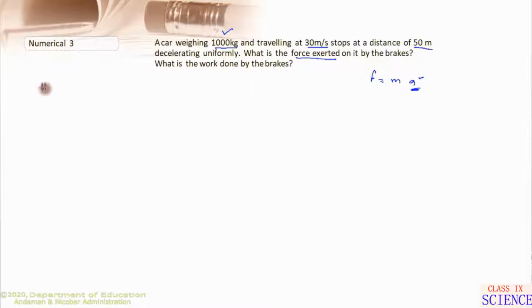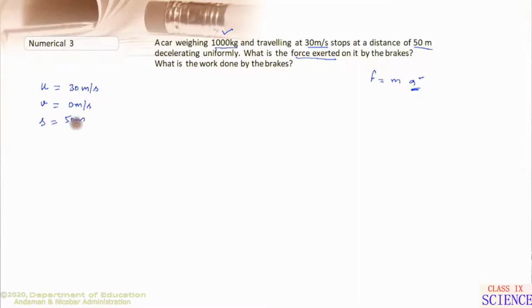Here initial velocity is given as 30 meter per second, and final velocity will be 0 meter per second, since the car stops after covering 50 meter distance. Stop means the final velocity becomes 0. Distance is given as 50 meter.